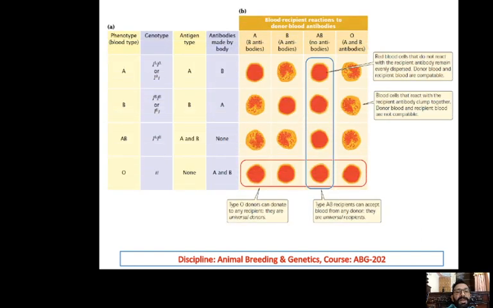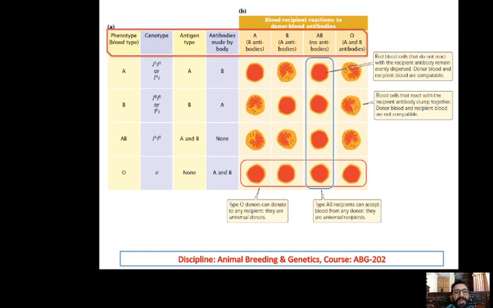Similarly, multiple alleles is another phenomenon which can't be addressed by the Mendel laws. In human blood type, everybody knows we have the ABO blood type, and it is more complicated with the RH factors. Here you can see the phenotype of blood type A: the genotype would be I capital A, I capital A, or I capital A, small i, and the antigen produced by this genotype would be capital A. But the antibody made would be capital B. So just opposite. If the antigen is A, the antibody produced is B.